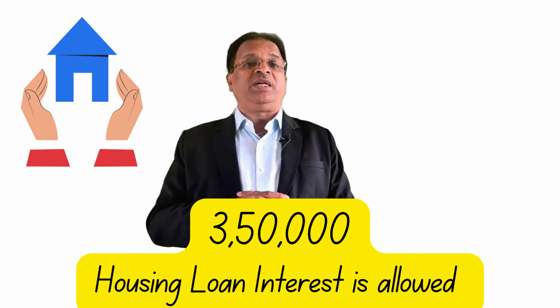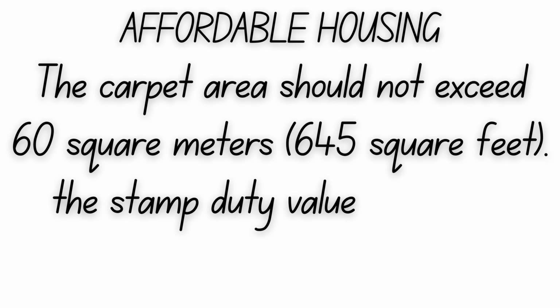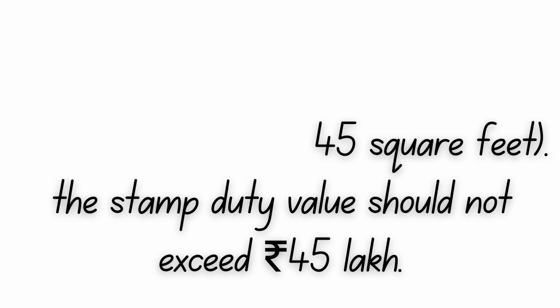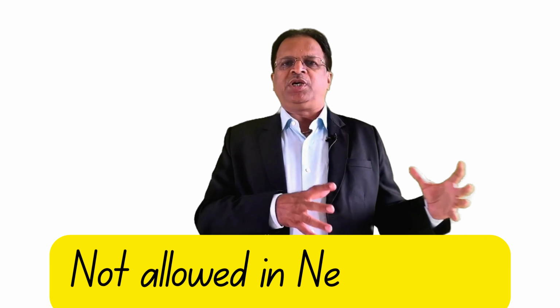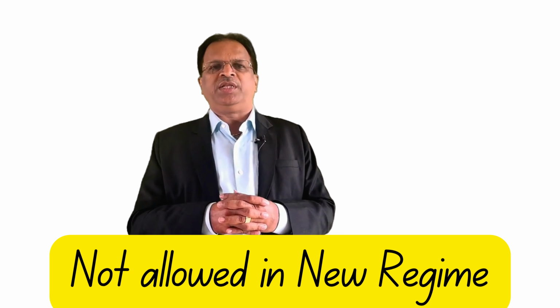What you get as a deduction is, if you have a flat in affordable housing, then 3,50,000 of housing loan interest is allowed. And if it is any other house other than affordable housing, then 2 lakh rupees is allowed as a deduction. But this is not allowed in the new regime. The SOP deduction of housing loan interest is not allowed in the new regime.